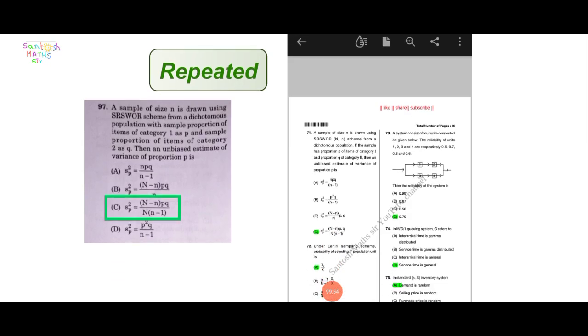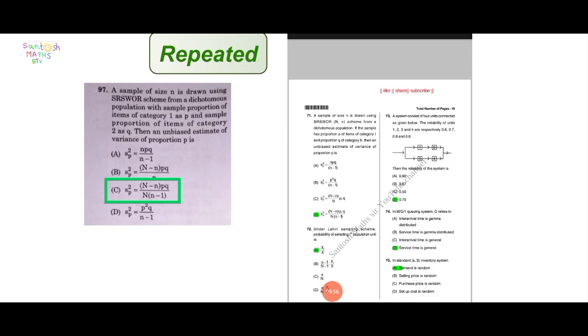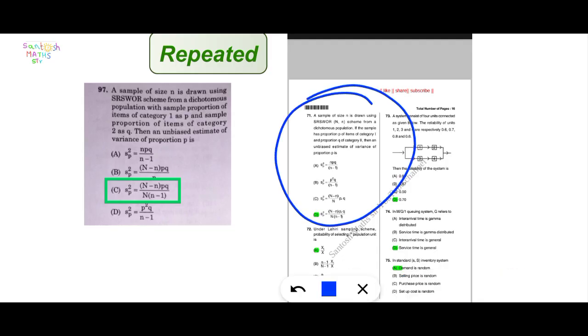Question number 95. Question number 96. Question number 97. 97 is repeated as it is in previous year question paper. These questions are repeated here. Here option is S P square is equal to n minus n P Q upon n into n minus 1. So option C is correct here as it is repeated.